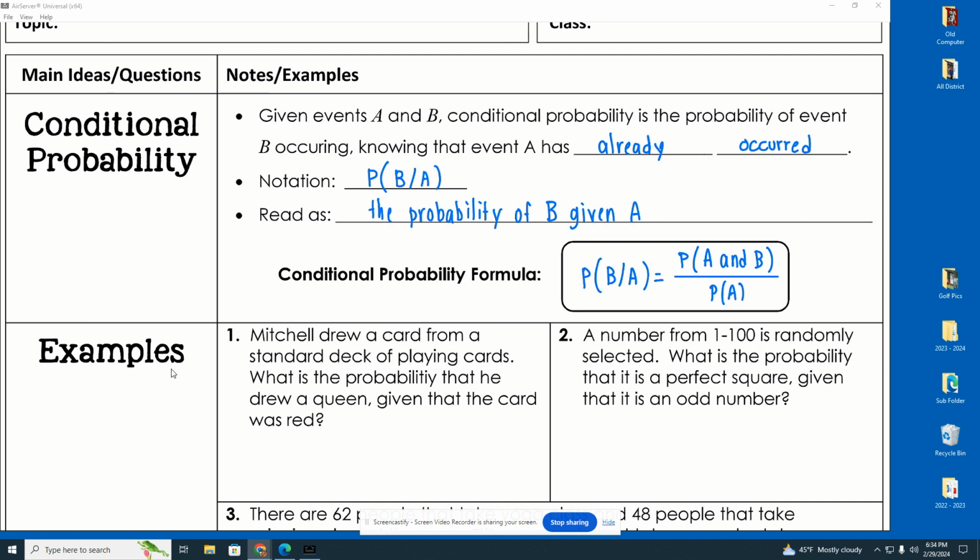So basically, our focus is going to be the probability of B, given that A was taken into consideration. Okay, so let me explain.